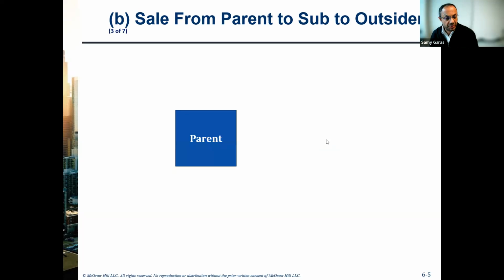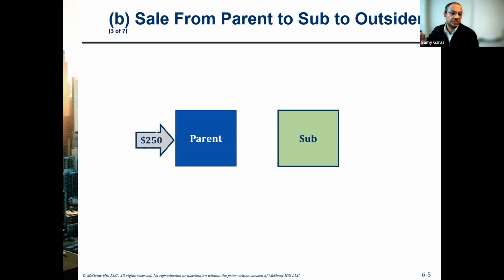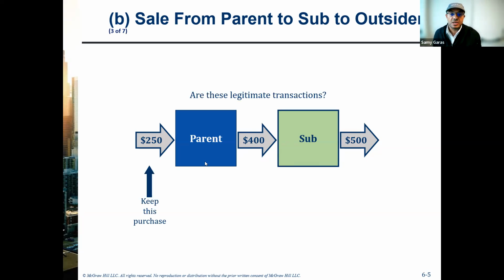So we assume here a parent is buying inventory for $250 from an outsider, and then selling the inventory to the subsidiary, which will sell it eventually to a final customer, which we call an outsider. So here the product comes from an outsider and goes to an outsider. Anything that has an outsider involved in the transaction should be recorded in the financial statement. But anything in between the parent and the subsidiary should be eliminated, like this one. So we will keep the 250 at the end of the day.